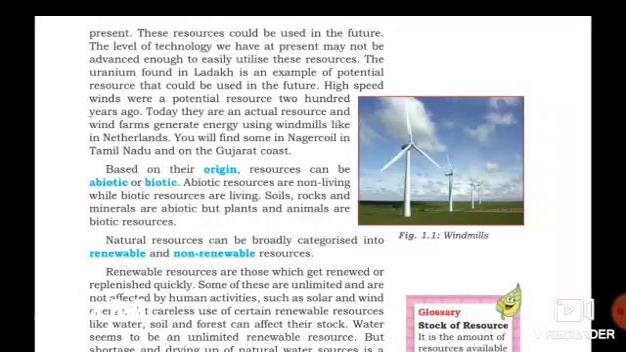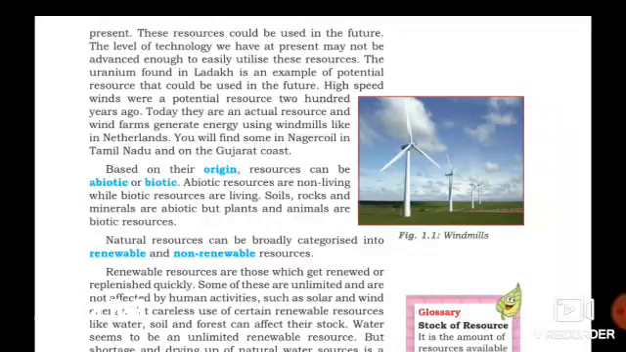High speed winds were a potential resource 200 years ago. Do you know the windmills? Now it is actual resource. Before 200 years ago, it is only the potential resource because they don't know. The people did not know how to use the windmill. But present we know how to use the windmill. We have that much kind of technology in present. That is why today it is actual resource. In the ancient period before 200 years back, the windmill is potential resource.